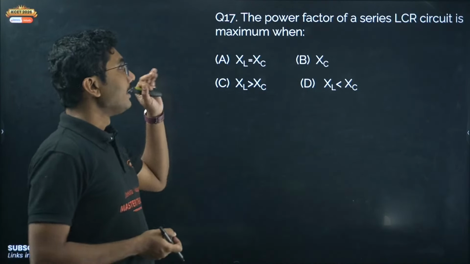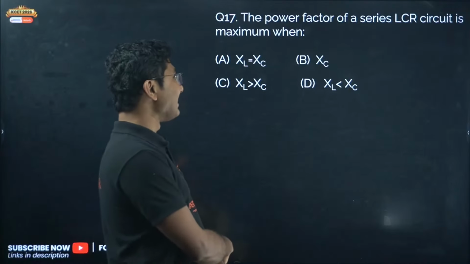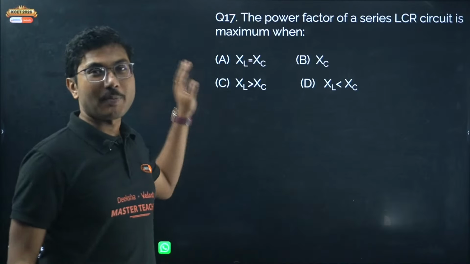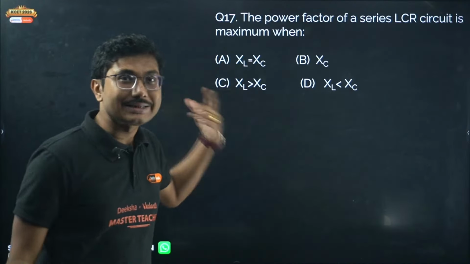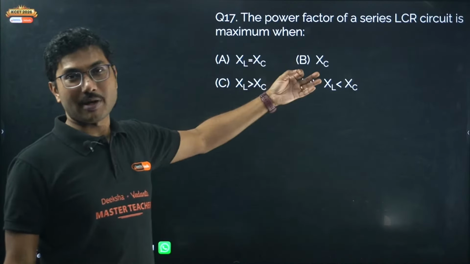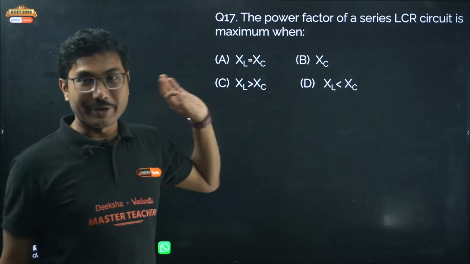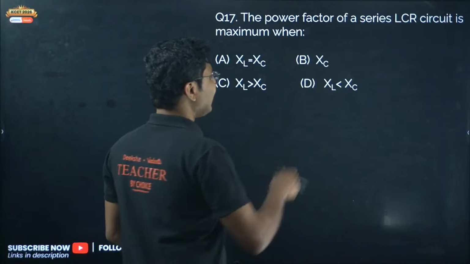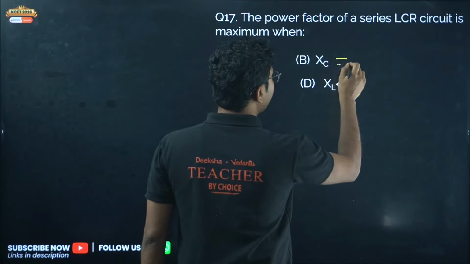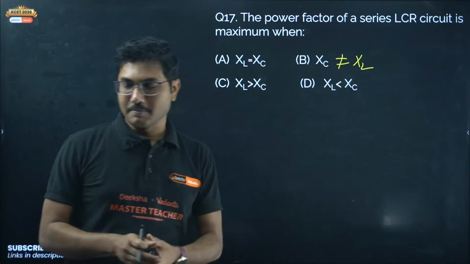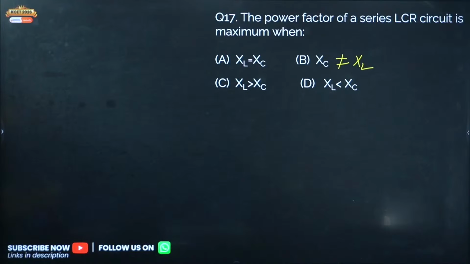The power factor of a series LCR circuit is maximum when? This is a similar question that we have answered. Average power dissipated and power factor are the same. I gave you a hint in that question: when the power is maximum, if average power is maximum, the power factor is also maximum. So when is the power factor maximum? XL equals XC, XC not equal to XL, XL greater than XC, XL less than XC. Quickly answer this question. I will take the names of whoever have answered it correctly.